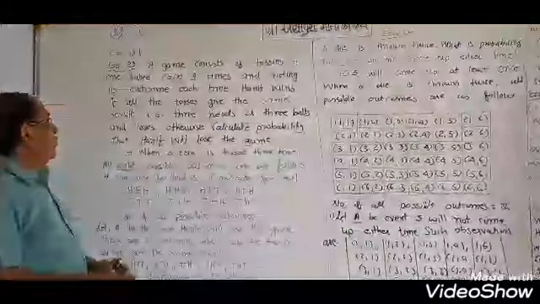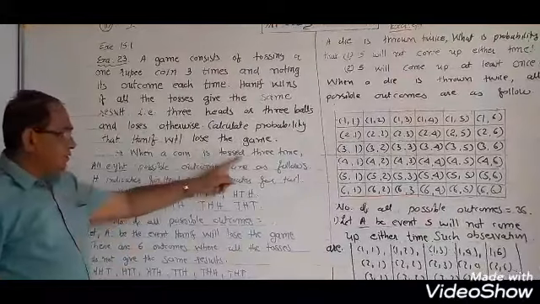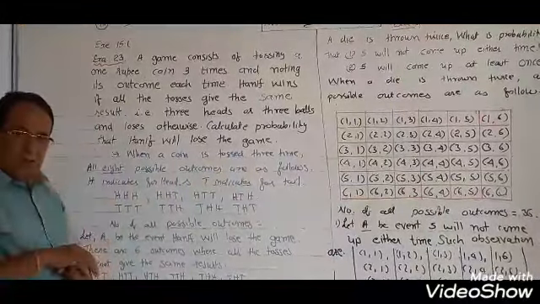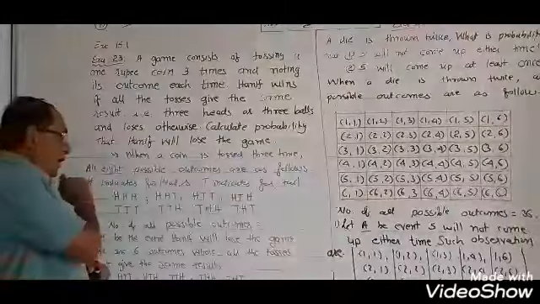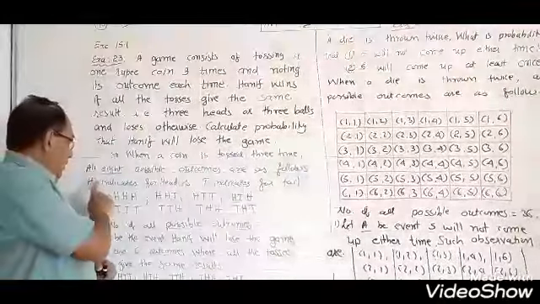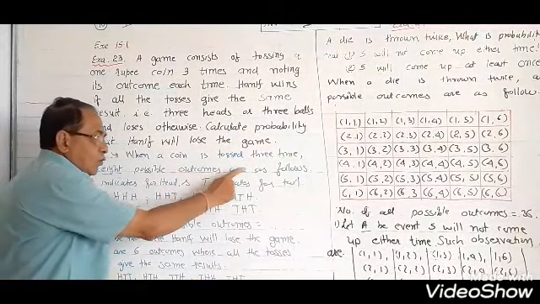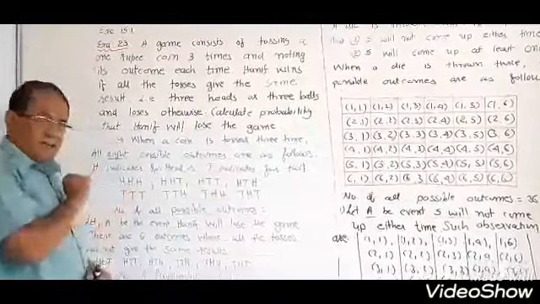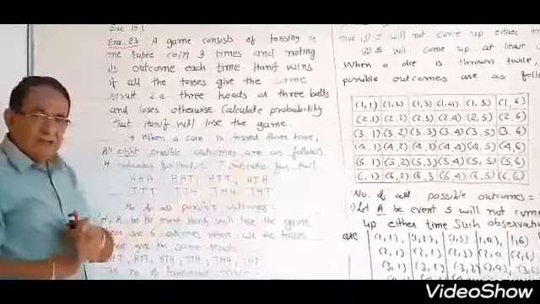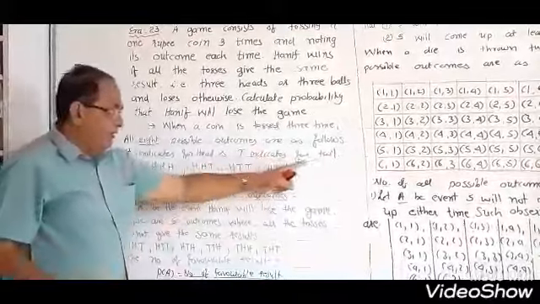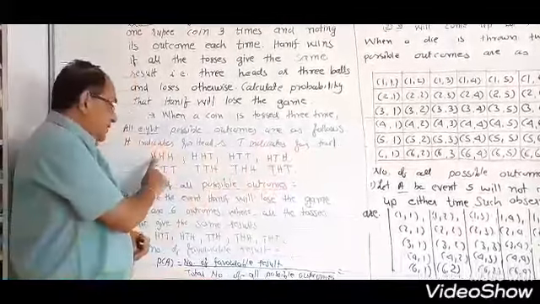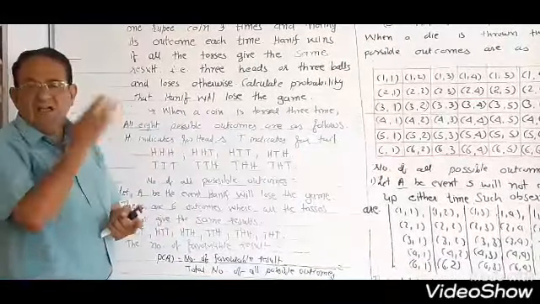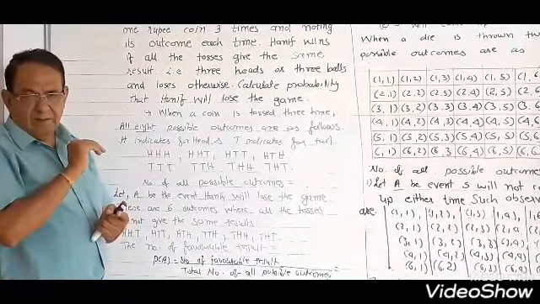Okay. Now a coin is tossed 3 times. How many possible outcomes are there? 8. And which are they? All 8 possible outcomes are as follows. Here H indicates heads and T indicates tails. HHH means all 3 times getting the head upturned.